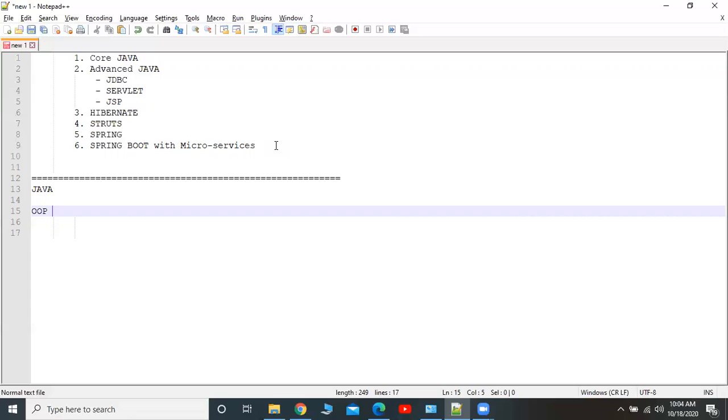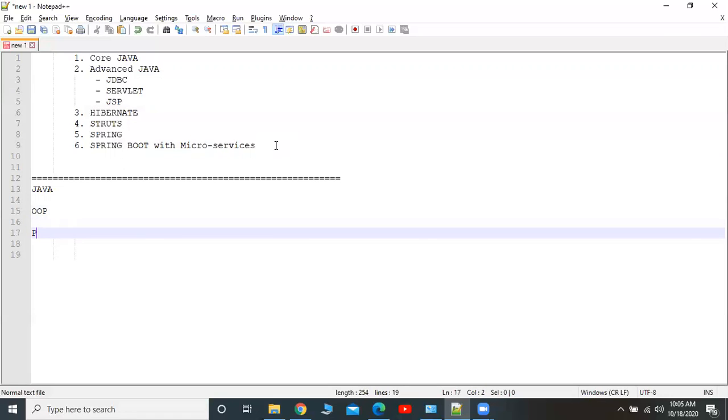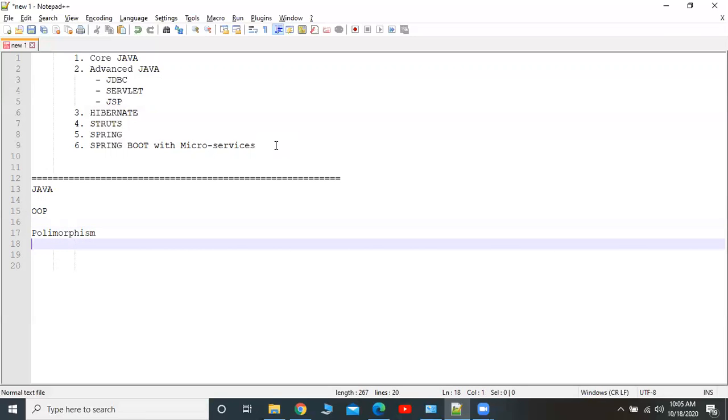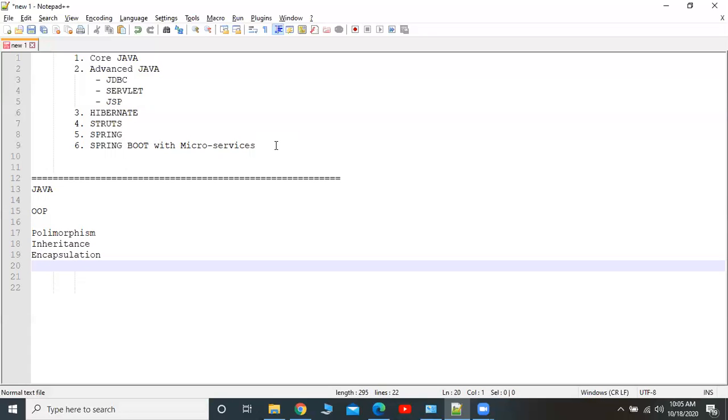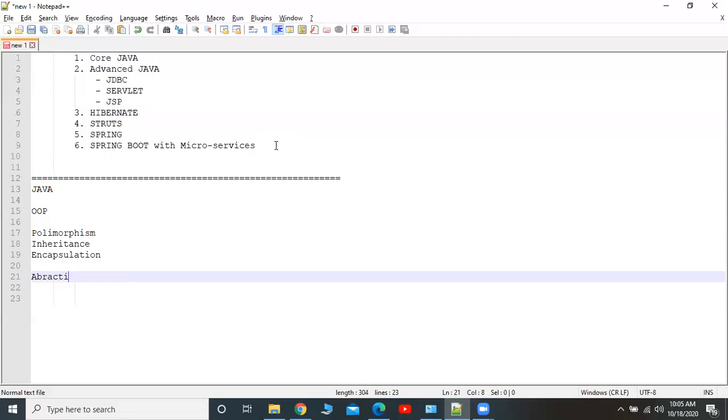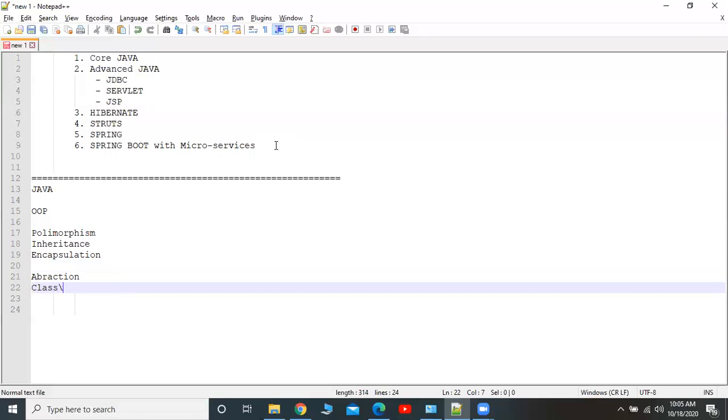When we say a particular language is object-oriented, sometimes you will face this question in the interview when you are trying for a fresher job. So what do you mean by object-oriented programming? It means polymorphism, inheritance, encapsulation, abstraction, class and object.